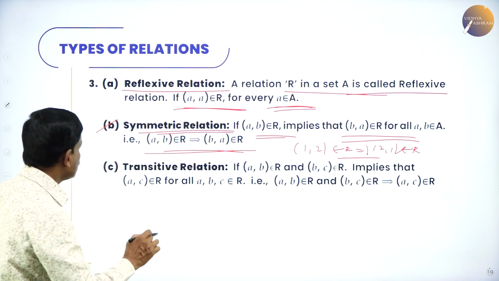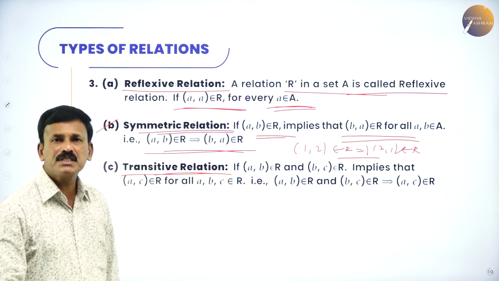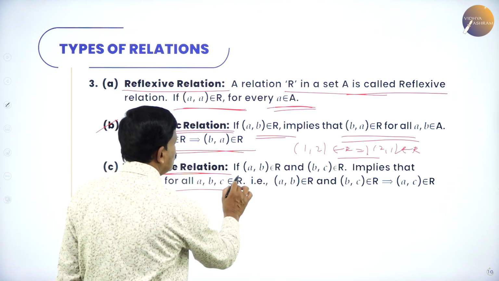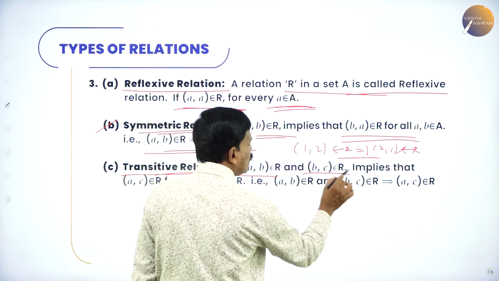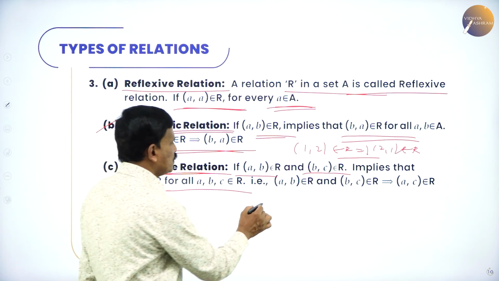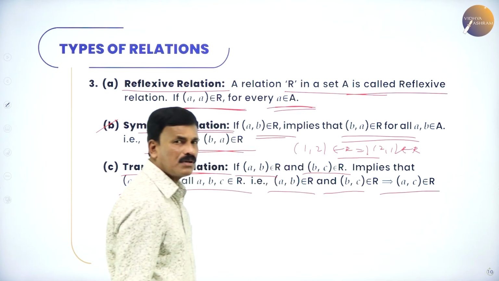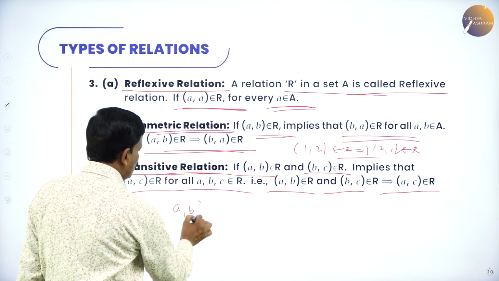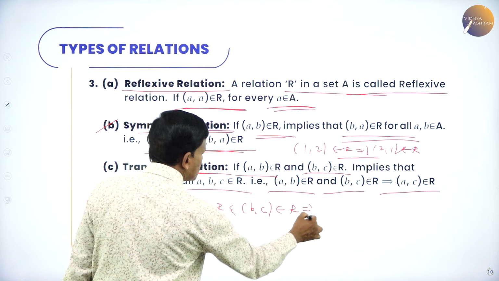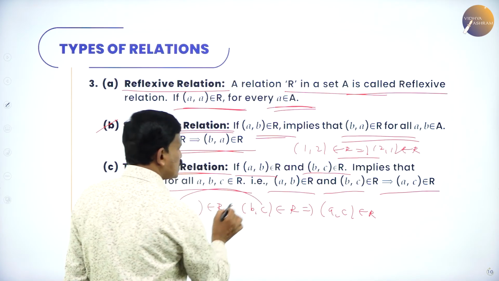Next, the third one is the transitive relation. This is also important. For any three elements a, b, c belonging to A, if (a, b) belongs to R and (b, c) belongs to R implies that (a, c) also belongs to R. That is, if (a, b) belongs to R and (b, c) belongs to R, this implies (a, c) also belongs to R.